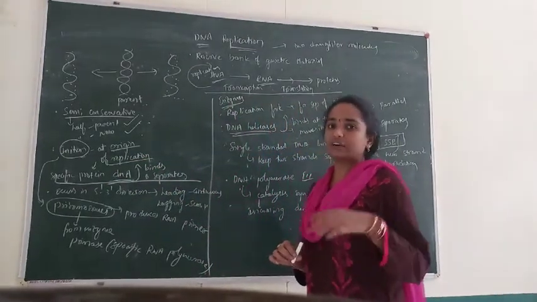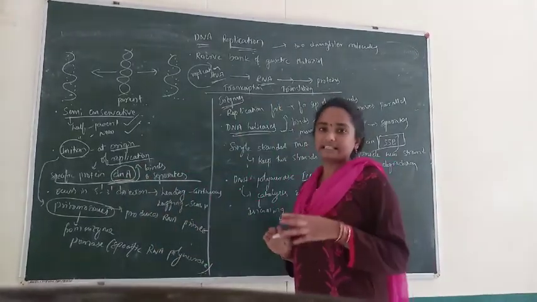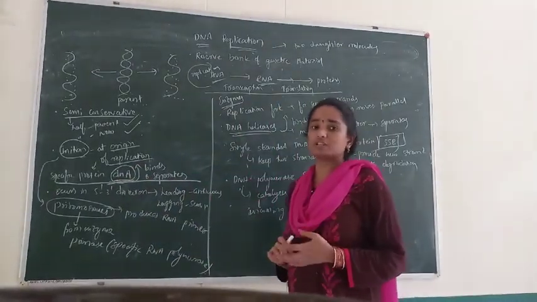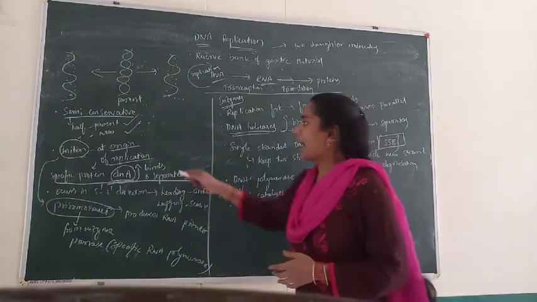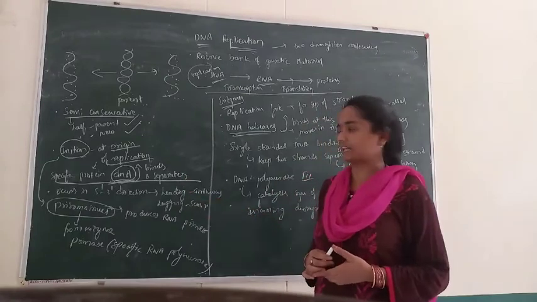For this process we need a specific protein called DNA A. This protein, which is composed of different types of monomers, attaches at the origin of replication and helps in the separation of strands.